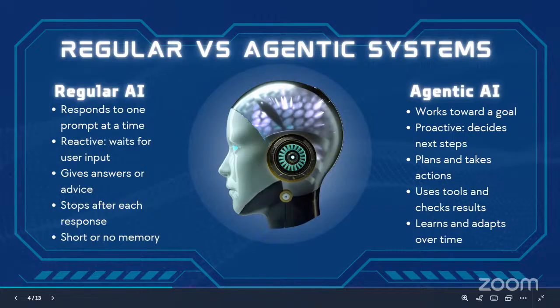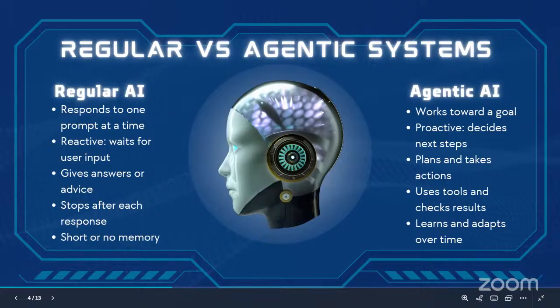You have to ask the chatbot a question, then it'll give you an answer. And then if you ask another question, it'll respond again. It's really helpful, yes, but it's not really independent. Regular AI can explain things, give advice, and also summarize information, but it doesn't continue working unless you keep guiding it. It also usually has very little memory power. So once the conversation ends, everything resets.